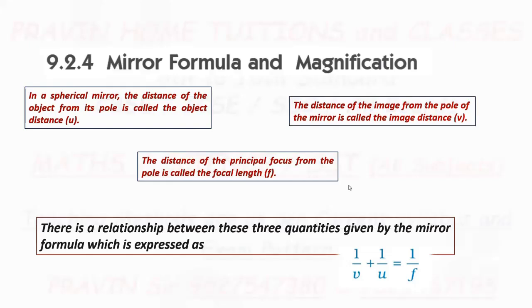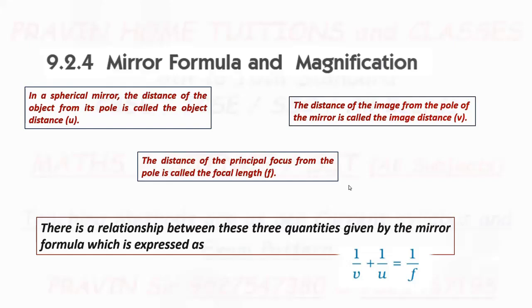In a spherical mirror, the horizontal distance of the object from its pole is called object distance. It is represented by small letter u. The horizontal distance of the image from the pole of the mirror is called image distance, and it is denoted by small v.